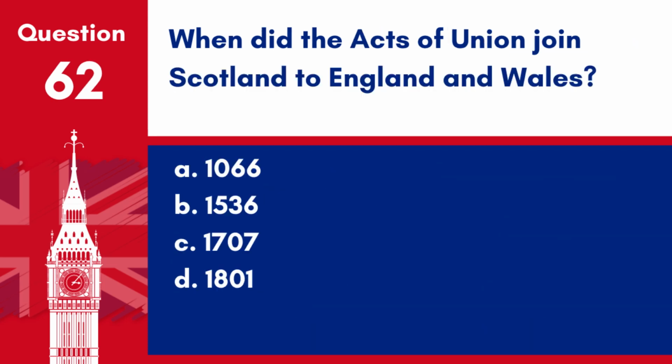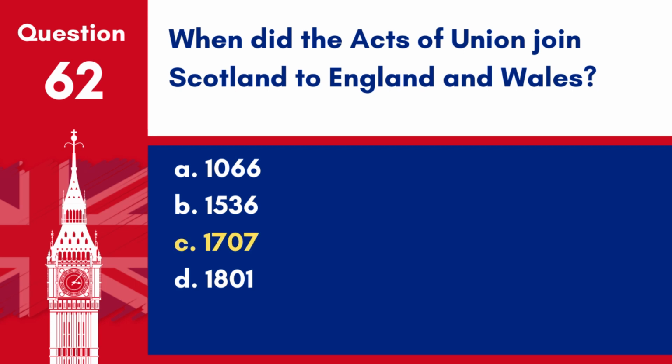Question 62. When did the Acts of Union join Scotland to England and Wales? A. 1066. B. 1536. C. 1707. D. 1801.